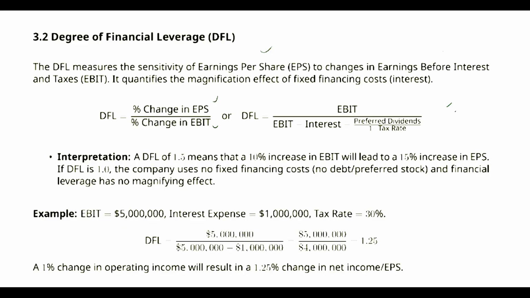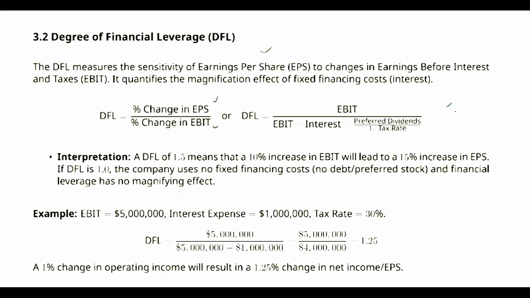As an interpretation, a degree of financial leverage of 1.5 indicates that a 10% change in EBIT can lead to a 15% change in the EPS. Just look into this case.